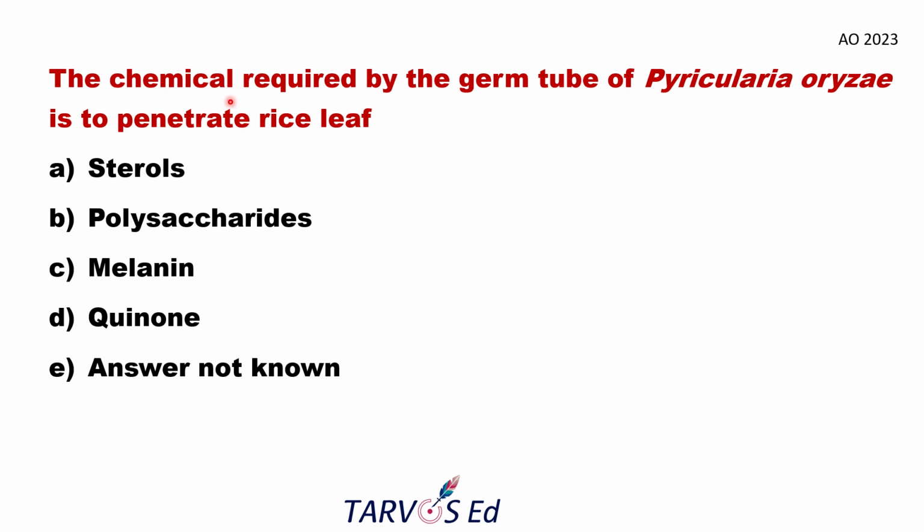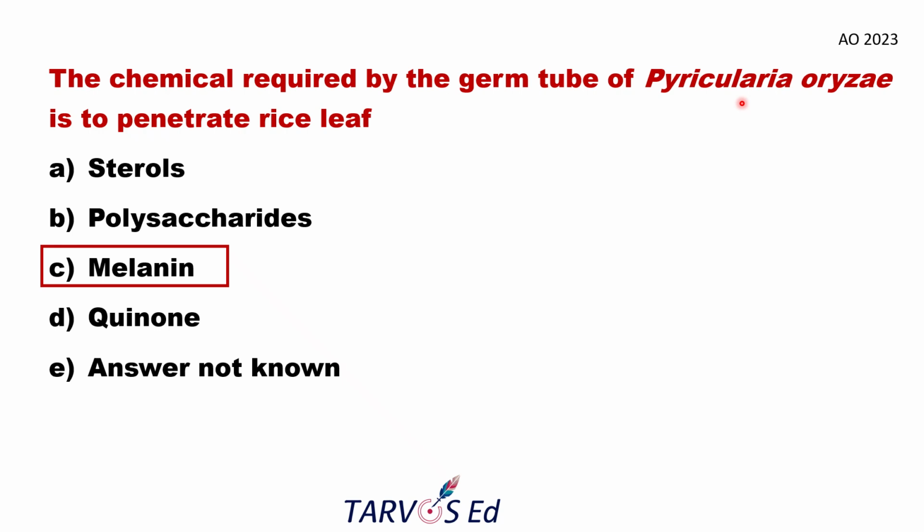Next. The chemical required by the germ tube of Pyricularia oryzae to penetrate the rice leaf. Obviously, it requires melanin. Pyricularia oryzae is a pathogen which causes rice blast disease, a very serious disease in rice crop, especially during the monsoon or winter season, because it is a temperature related pathogen also. It requires a cooling temperature like 19 degrees Celsius night temperature, and frequent drizzling also, for its multiplication and infection.